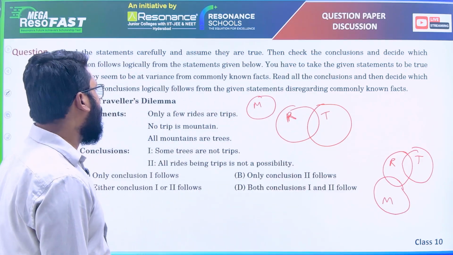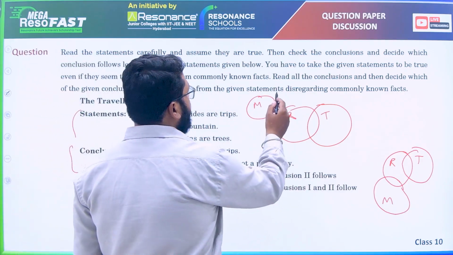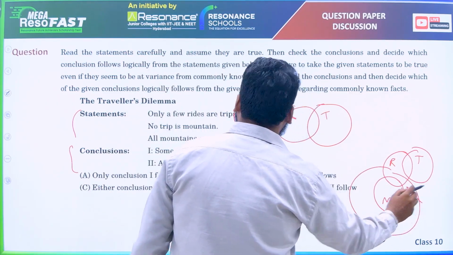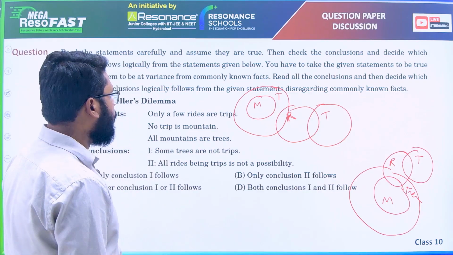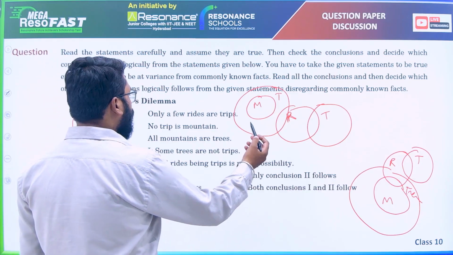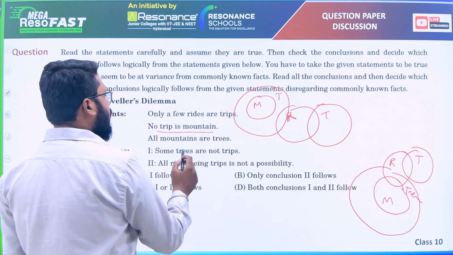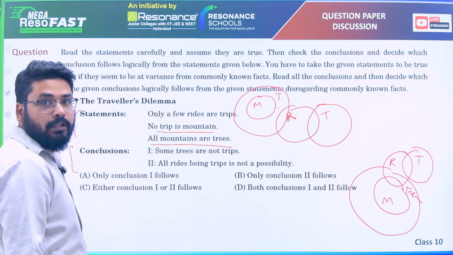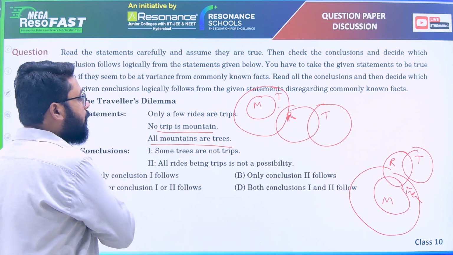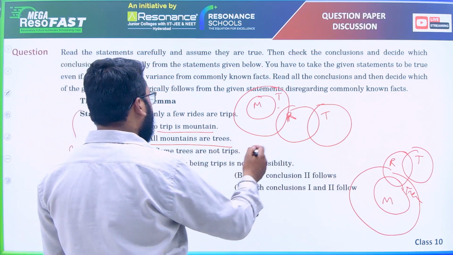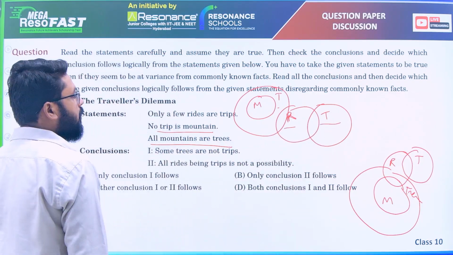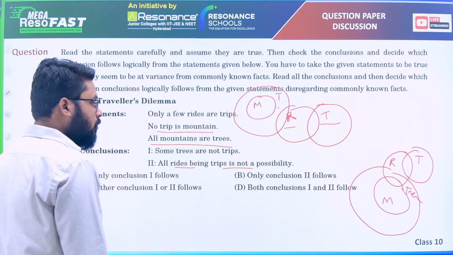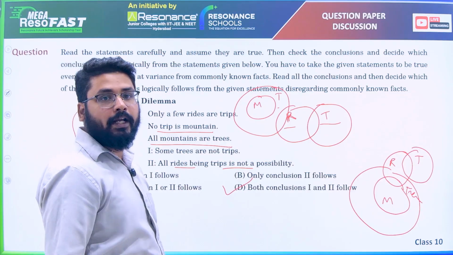And all mountains are trees. Again, trees can connect rides here also, and here also. So first, some of trees are not trips. That is correct because no trip is mountain and all mountains are trees. This means trees can never be trips. Some of the trees, not all trees. And all rides being trips is not a possibility. Correct? Because it is given that only few rides are trips. All rides cannot be trips. So both are correct here. So the option says both conclusion 1 and 2 follow.